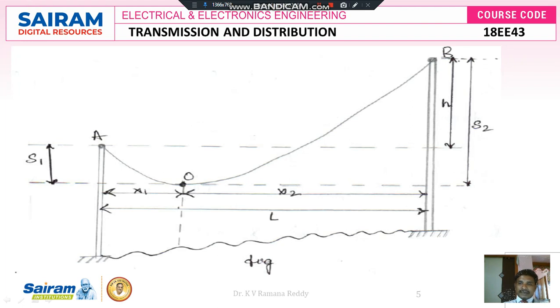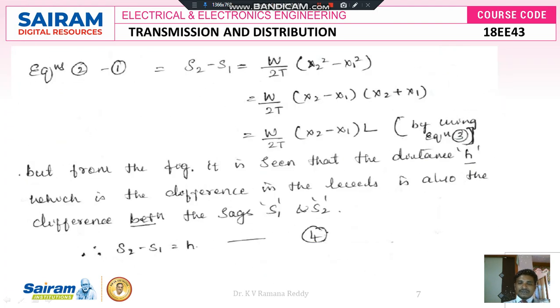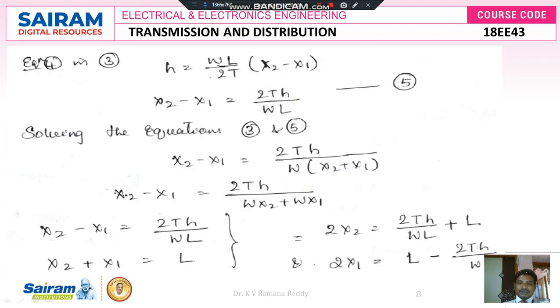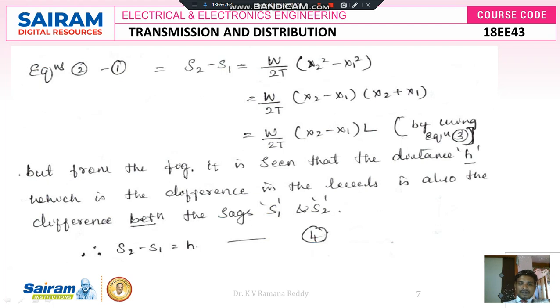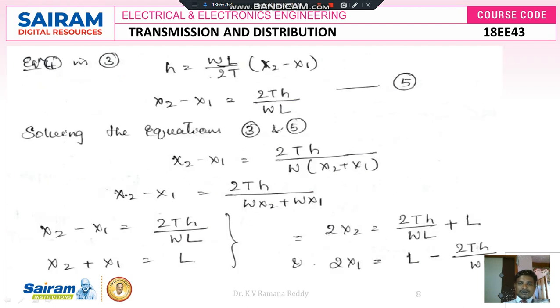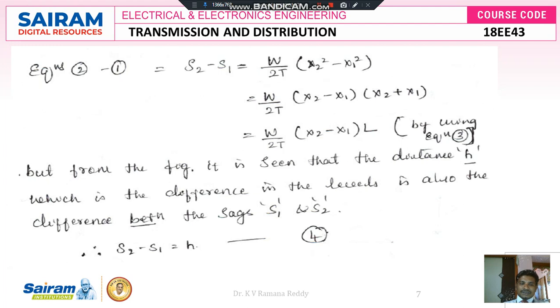The total sag is S2. Among that, if you reduce S1, that is S2 minus S1, the remaining part is that height. So we got one mathematical relation: S2 minus S1 is equal to h. Next, we can write the formula h is equal to W by 2T of x2 minus x1, because here S2 minus S1 is equal to h.